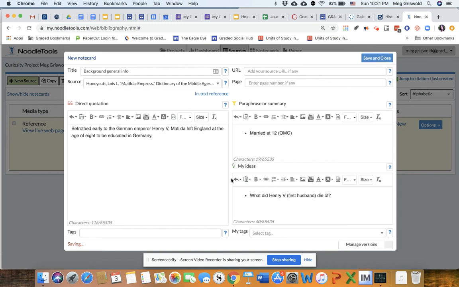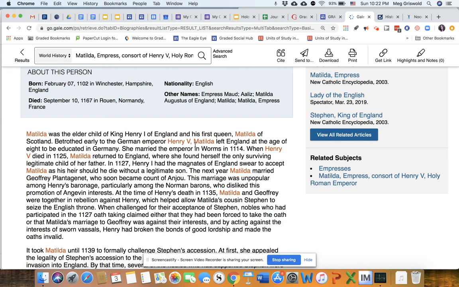Okay, I like bullets. Bullets are nice. They help keep my piece of information organized. Okay, so if you notice here, this note card has a direct quotation, paraphrase or summary, and some of my own ideas, right? Something I'm probably going to click on the link to the Henry V page on here. I'll have to make a new source right here, see Henry V, and maybe I'll read some more about him, what he died of, etc.